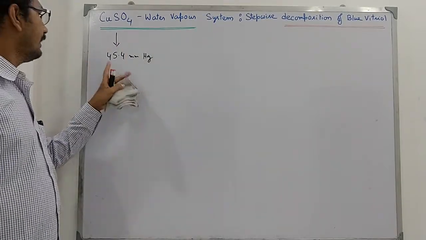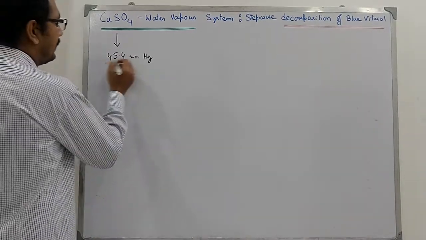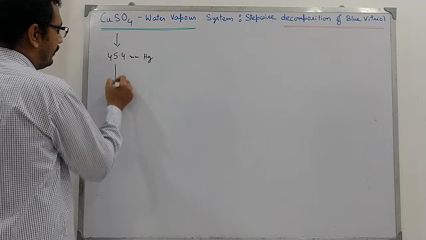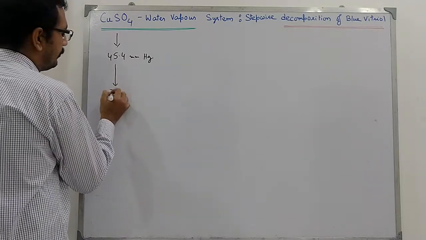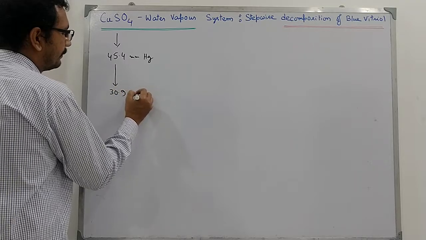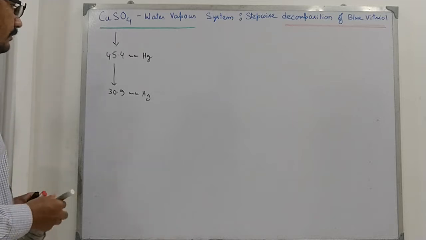After remaining constant for a while it again drops. Then it comes to 30.9 millimeter Hg, and then it again remains constant for a while.